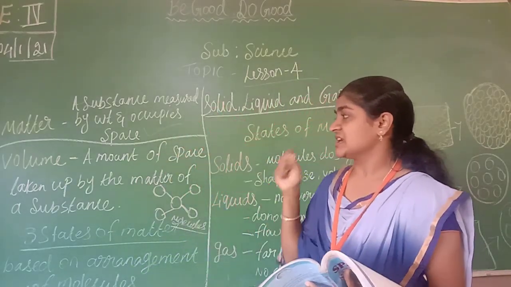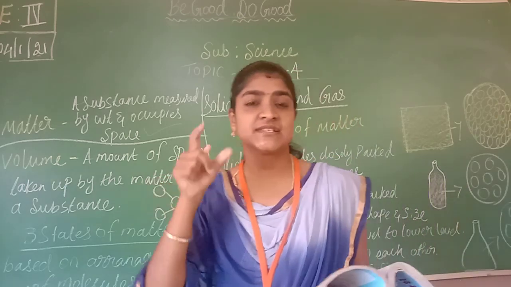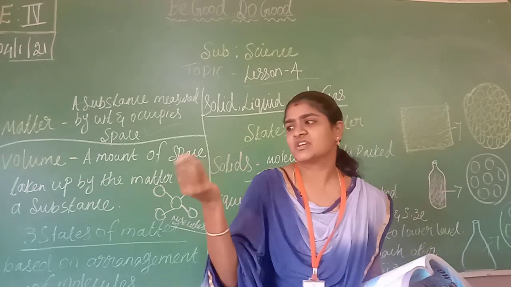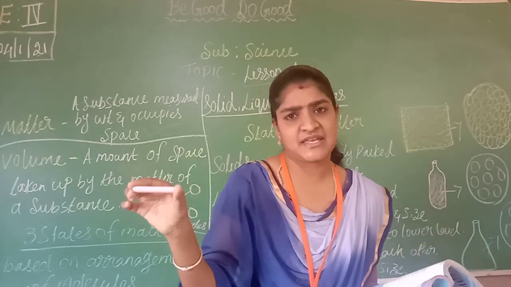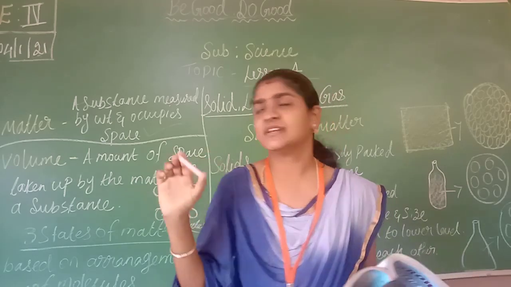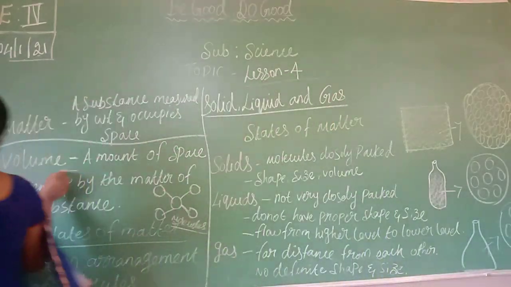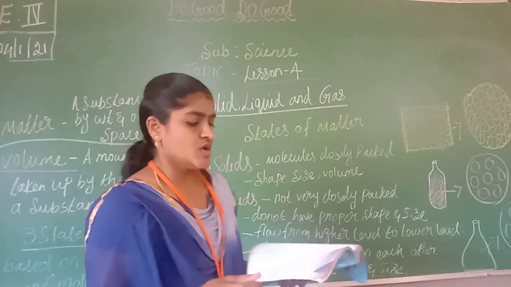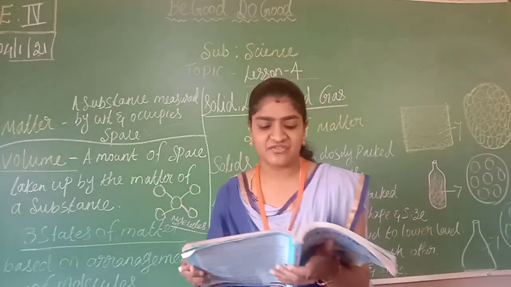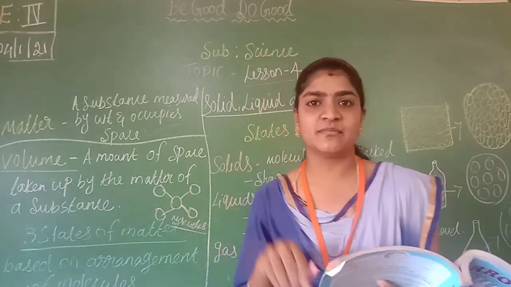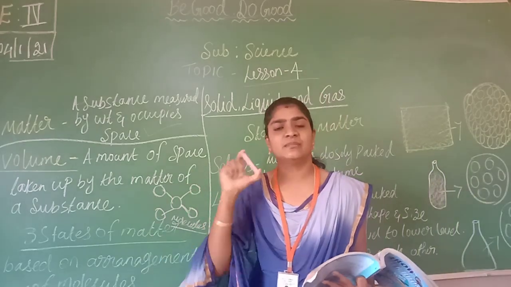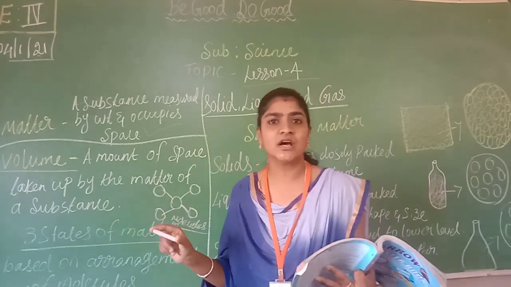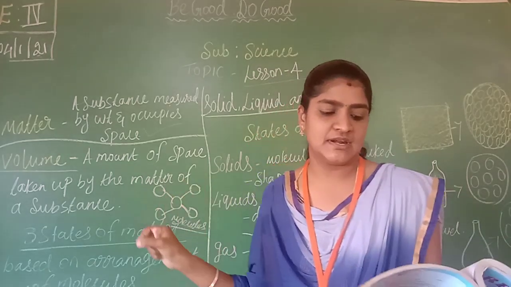And we consider how much space is taken by a matter. For example, now I have a chalk piece. It may take 4 to 5 centimeters of place. So that we calculate is called volume. How much space is taken by the matter is called volume. Next, we can say that anything that has weight and occupies space is called matter. Whatever has its own weight and also occupies some space is called matter. That is very important. You have to underline that.